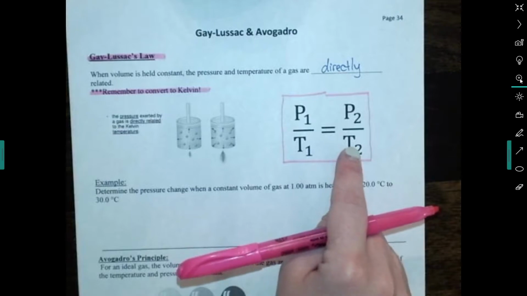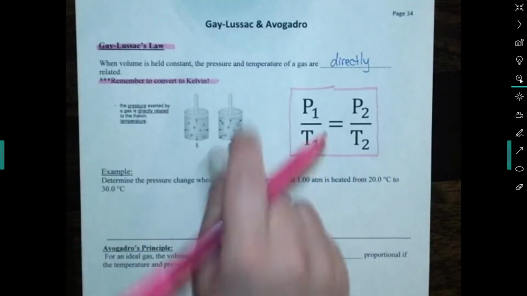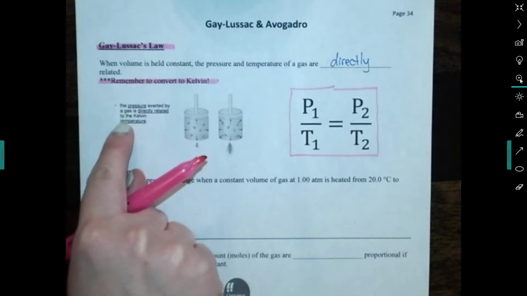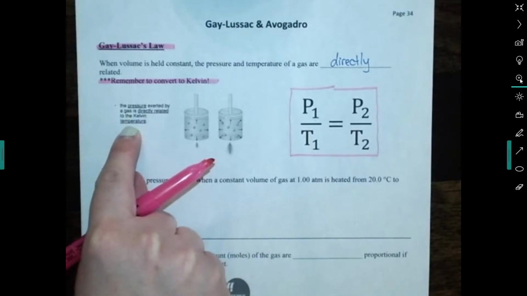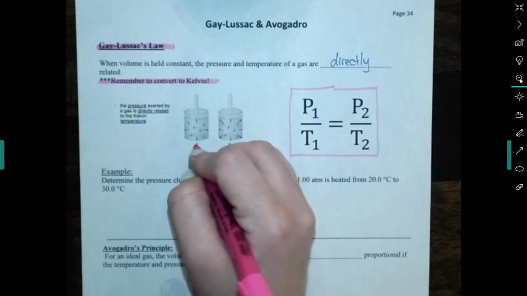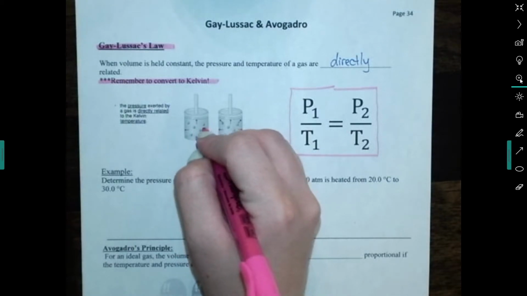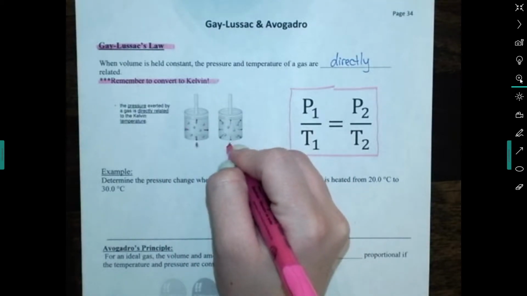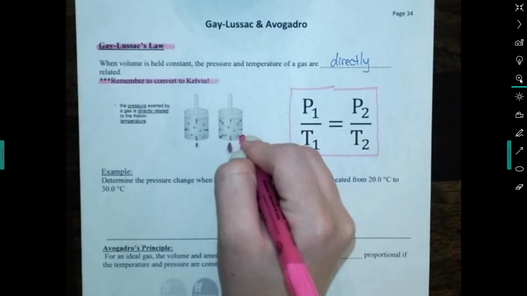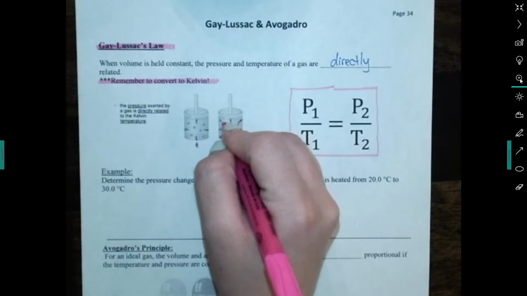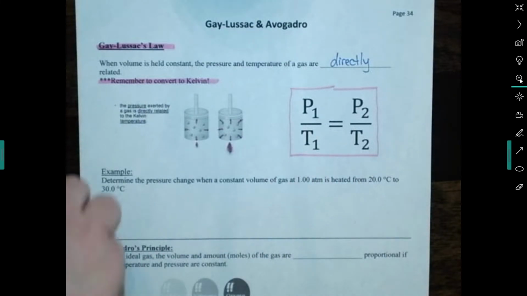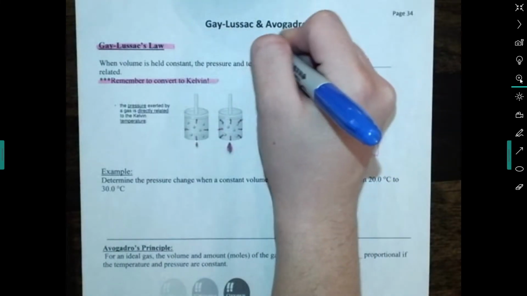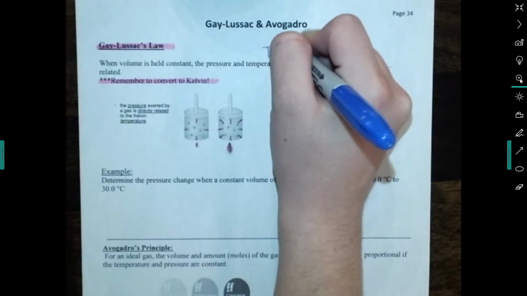Okay, so let's look at this cute little picture. It says the pressure exerted by a gas is directly related to the Kelvin temperature. Here you can see there's a little flame and a few arrows. When the flame gets bigger, there's more arrows showing more collisions. There's going to be more collisions when temperature increases. So when temperature goes up, pressure is going to go up, and vice versa.